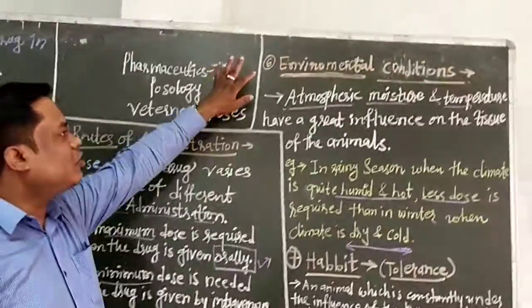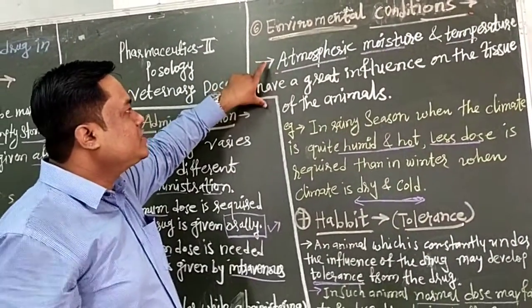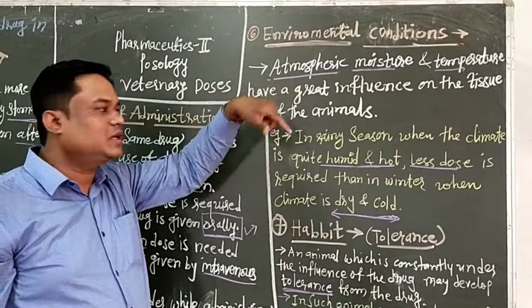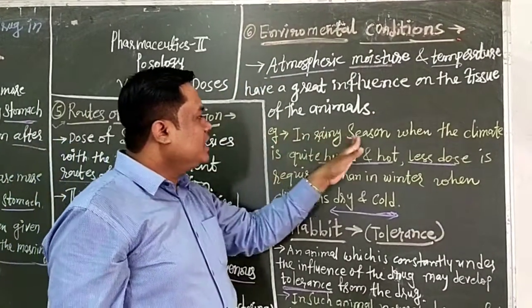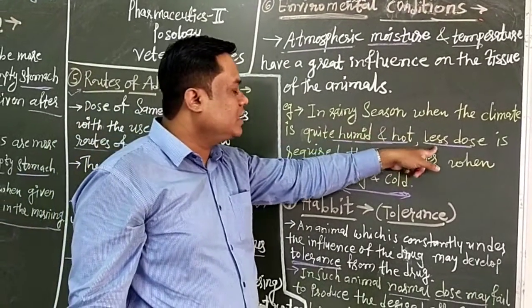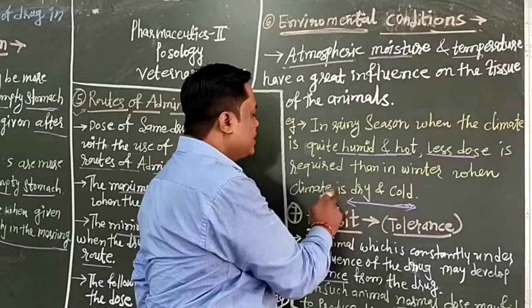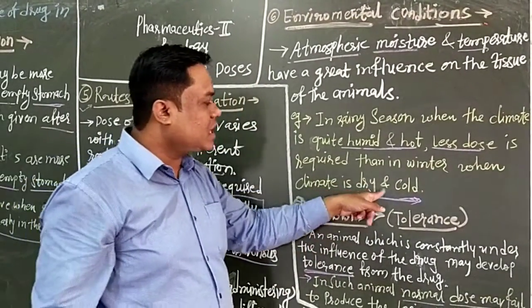Then next we see the environmental factors, that is, atmospheric moisture and temperature, which have a great influence on the tissues of the animals. For example, in rainy season the climate is humid and hot, so less dose is required, as compared to winter, when the climate is dry and cold.